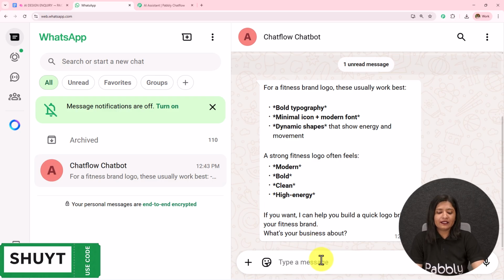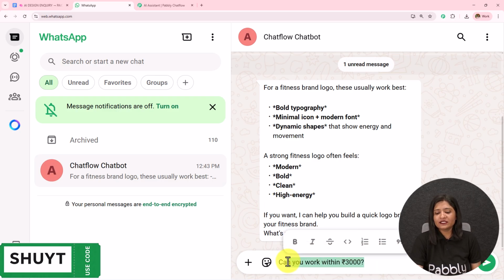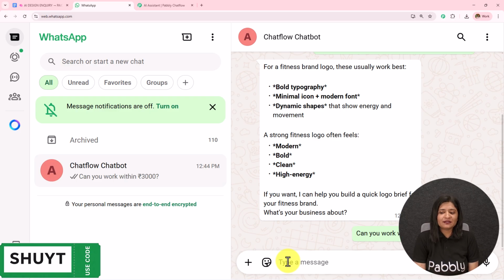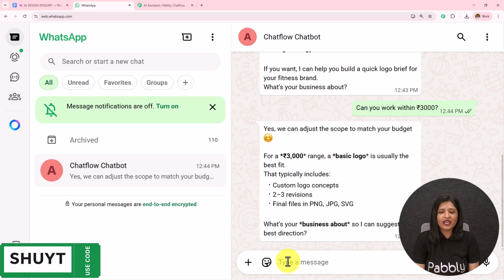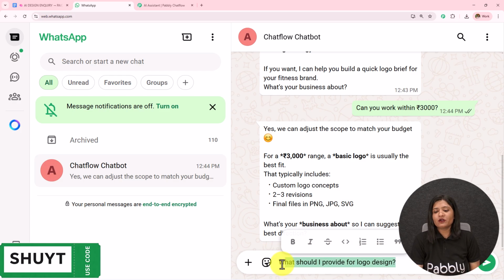So I'm going to enter another question like, can you work within 3000 rupees? I have sent this message. Let's wait for the reply. So here it says, yes, we can adjust the scope to match your budget. For a 3000 range, a basic logo is usually the best fit. That typically includes custom logo concept, 2-3 revisions, final files in PNG, JPG or SVG. What's your business about?